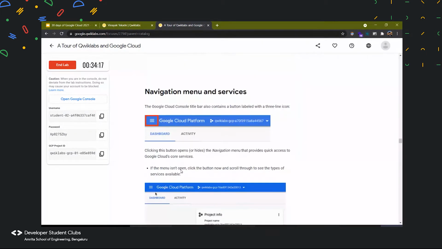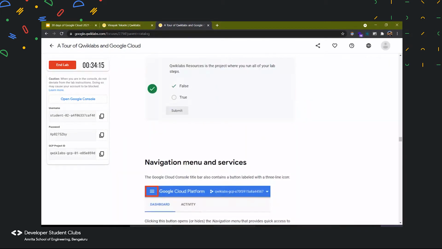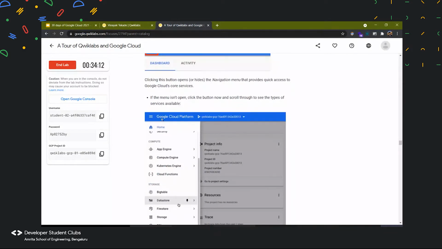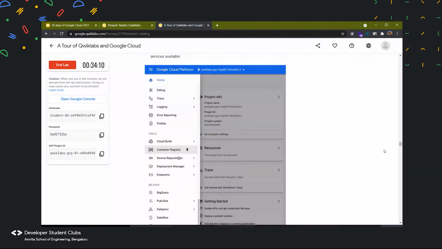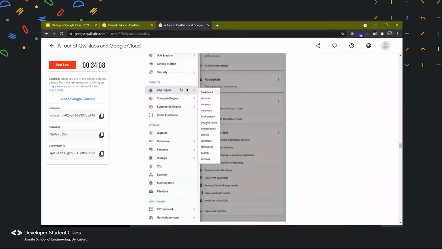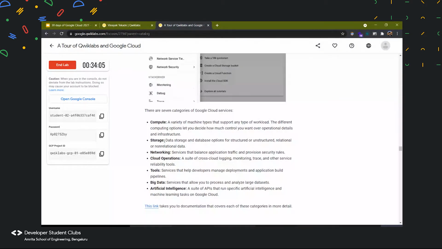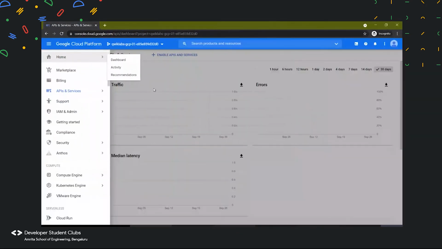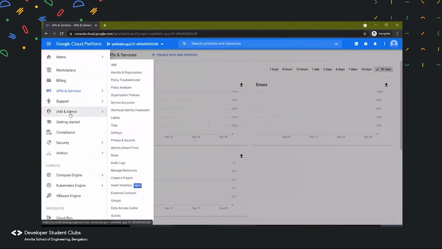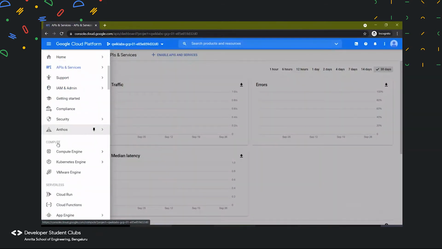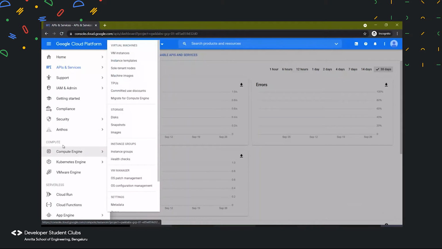Yes. So yes, we talked about navigation menu and services. So what are all the services present? Okay, so let me go through what are all the services present over here. So we have the compute engine present over here, storage, networking. So let me show you a glance of it. So first of all, we have all the general things over here. Then we have the compute section. Here in the compute section, you can create a virtual machine over here.